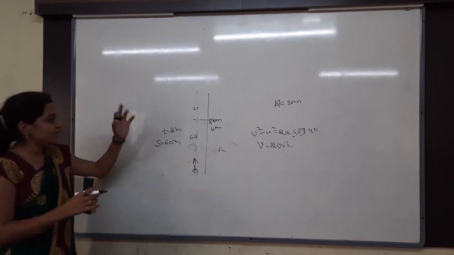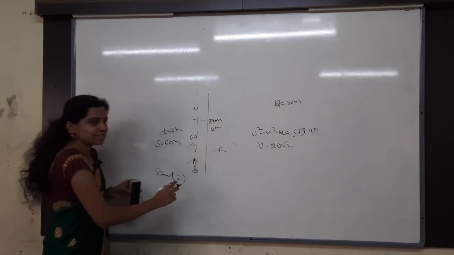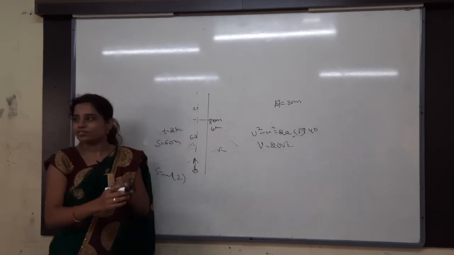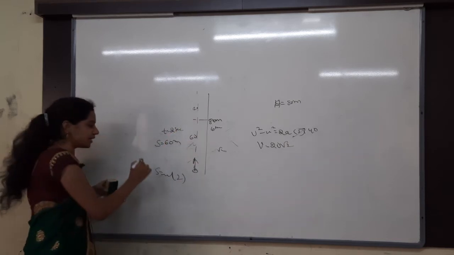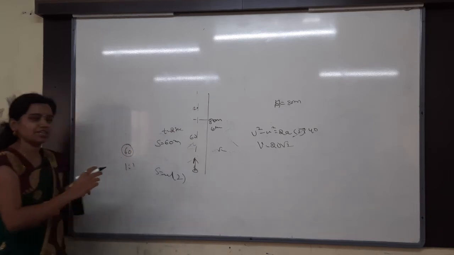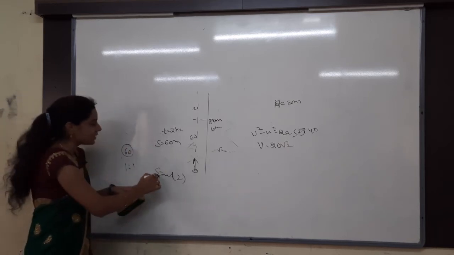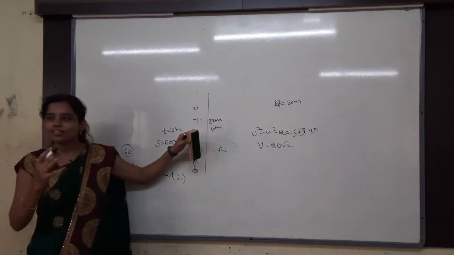See here, you might have taken again S is equal to ut plus half at square, again with 2 seconds. Correct? Then what will be the answer? Again 60 only. Very happy, and then we put the answer and got negative marks there. You did not think how 60 plus 60 will be 80. You did not think that.